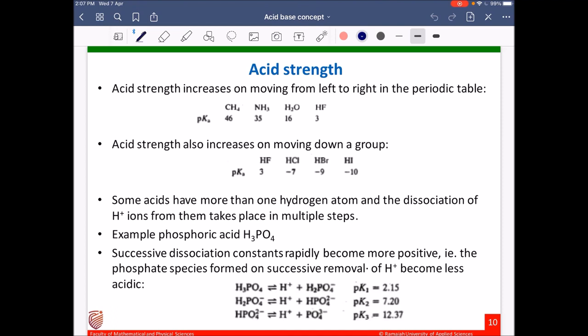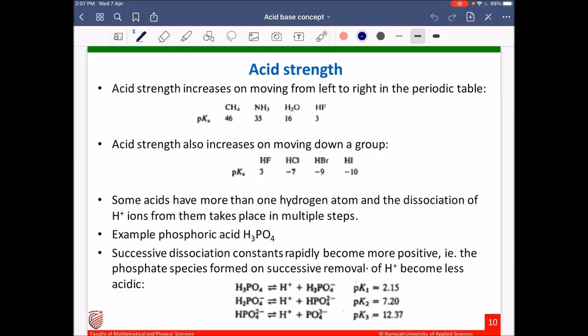So from carbon to fluorine, we can see that the dissociation constant increases and pKa decreases. pKa decreases means the strength of the acids is increasing. Acid strength also increases on moving down a group.